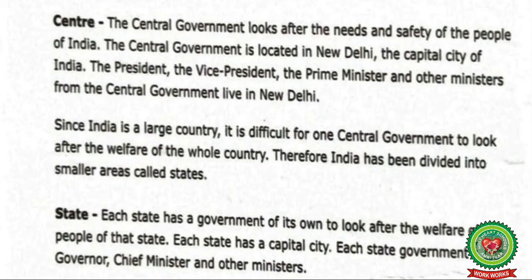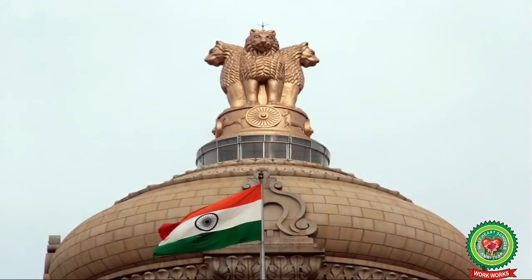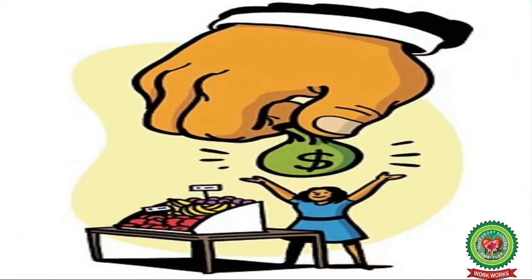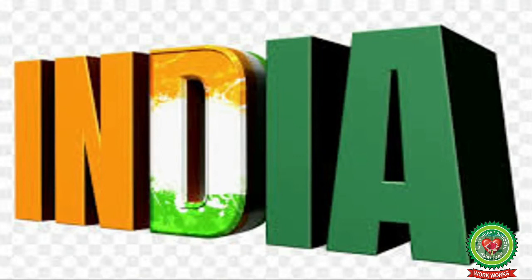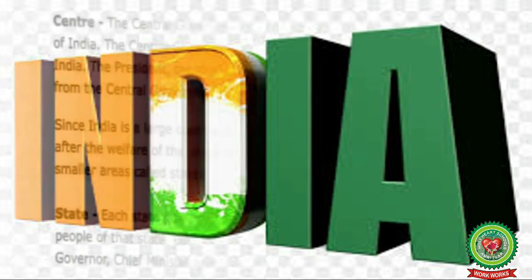Since India is a large country, it is difficult for one central government to look after the welfare of the whole country. Therefore, India has been divided into smaller areas called states. Children, the central government looks after the interest of the country. It runs the country from the capital city of New Delhi. But it is difficult to run such a big country like India from one place. So the country has been divided into smaller parts called the states and the union territories.